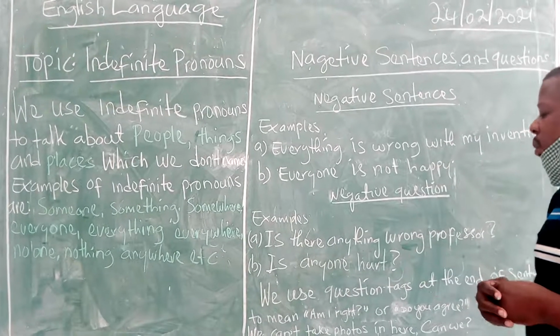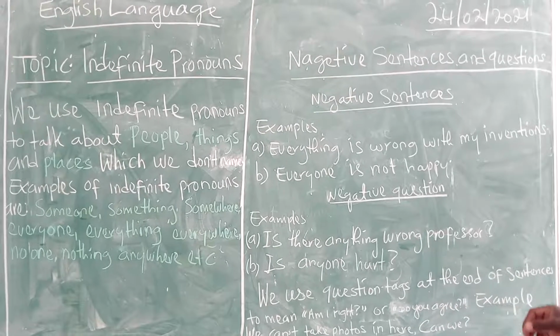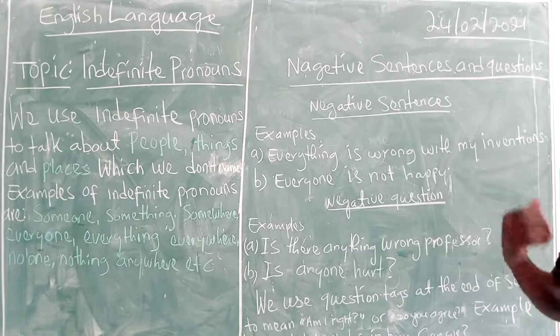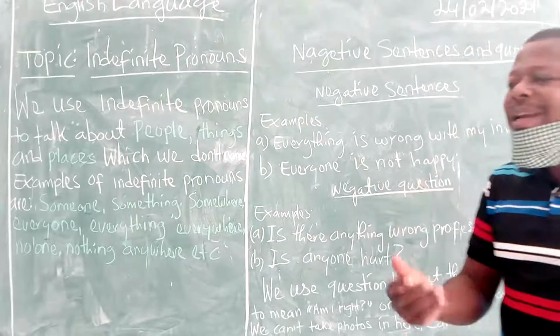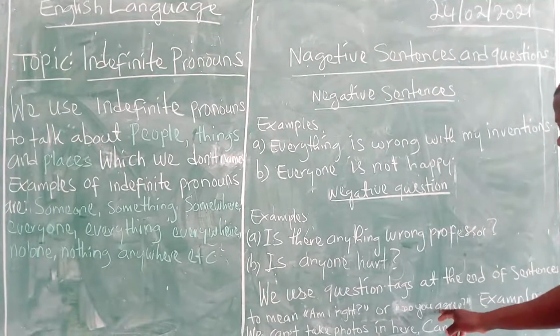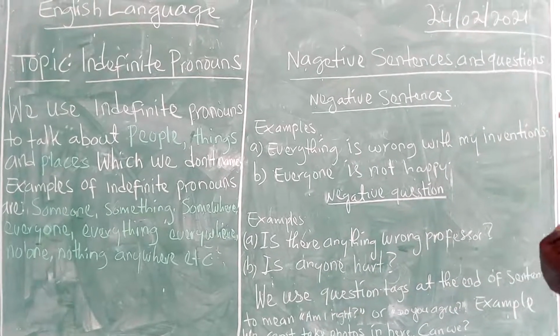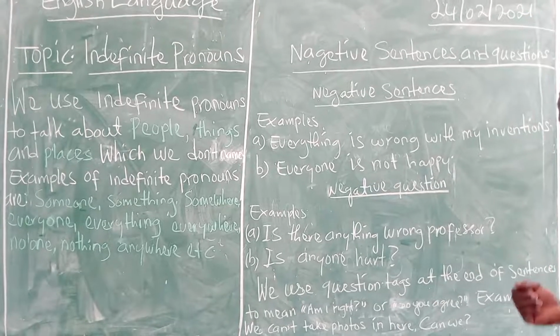So we see question tags and we say that tags are words that are added to a sentence, like the speaker wants to know if the person listening to him or her agrees with what he or she is saying. For instance, do you agree? When we say, am I right? When I say, isn't it, it means, do you agree? It's the same thing as am I right?